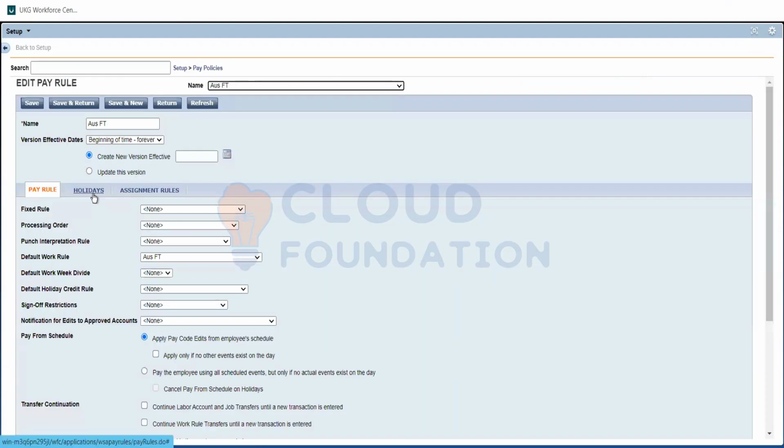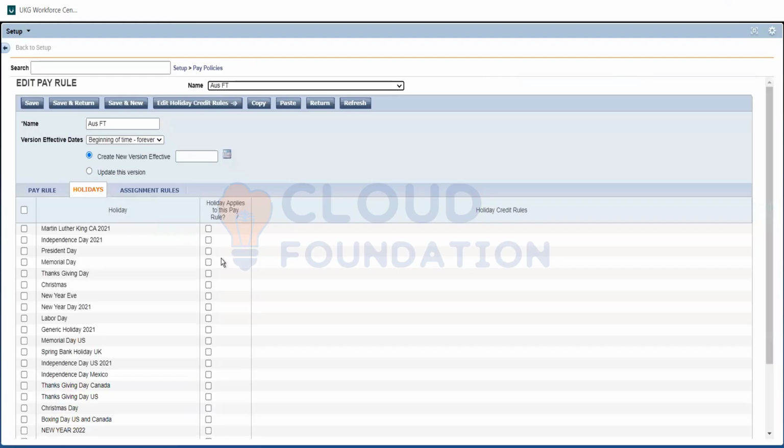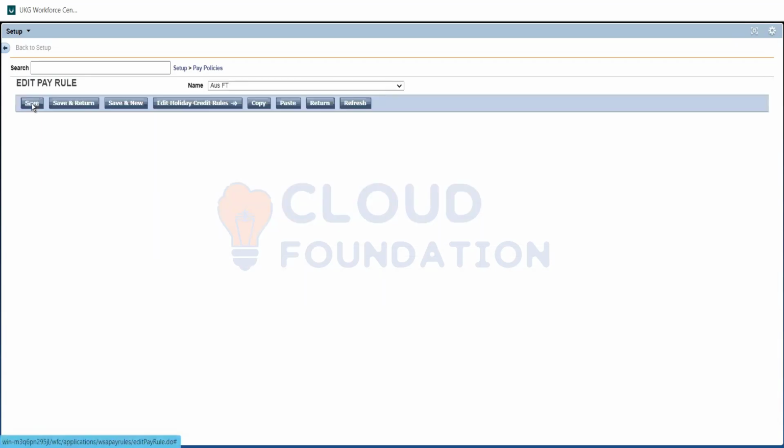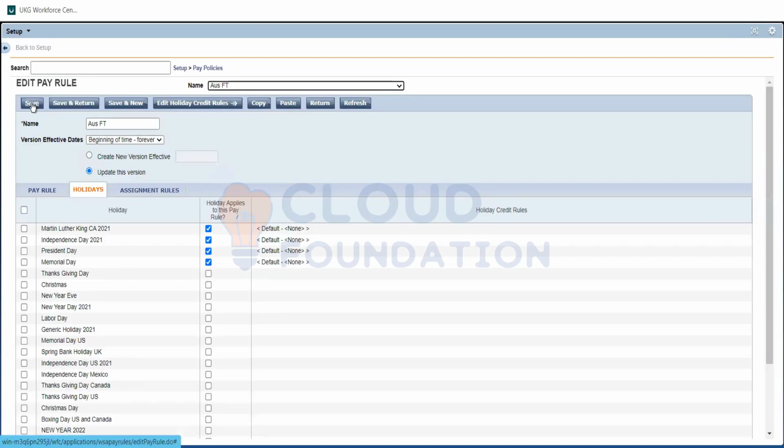So here there is a separate option called holidays. We need to select what holidays apply to this role. If I pick the first 3 items, only these items will be applicable to an employee assigned this particular payroll. On these holidays, he will be automatically paid.